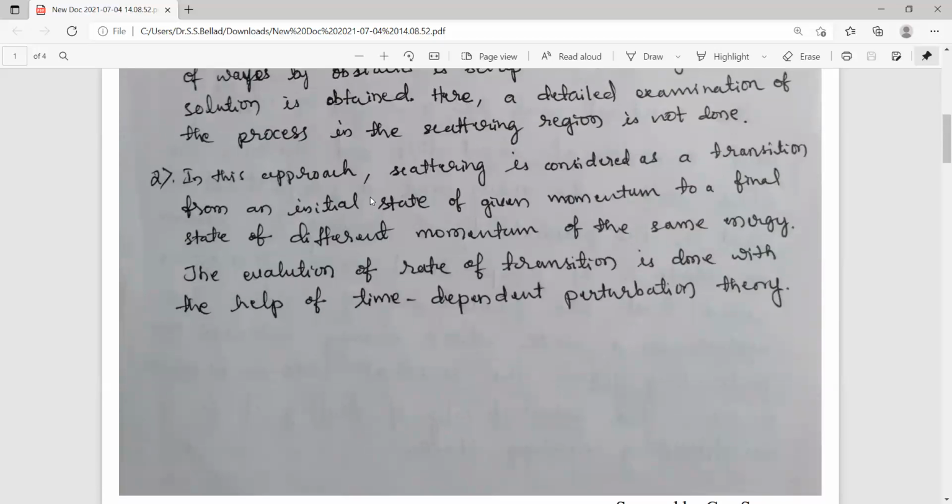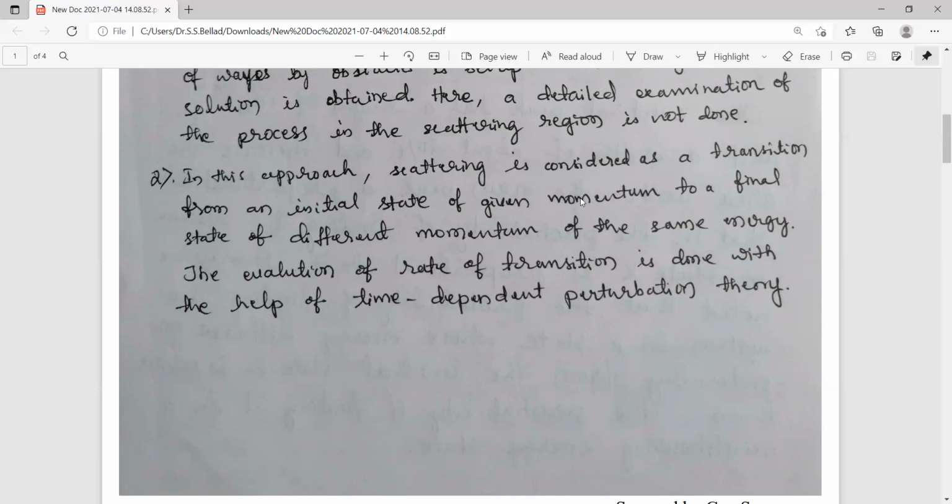The second approach is that scattering is considered as a transition from an initial state of given momentum to a final state of different momentum of the same energy. That means we think that the momentum is going to change during the scattering phenomenon.